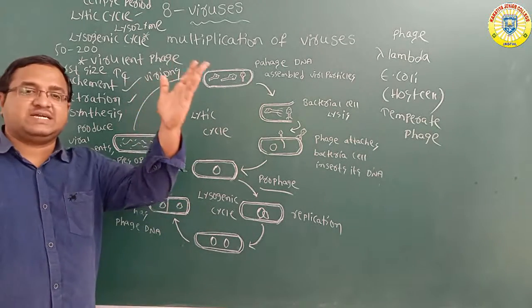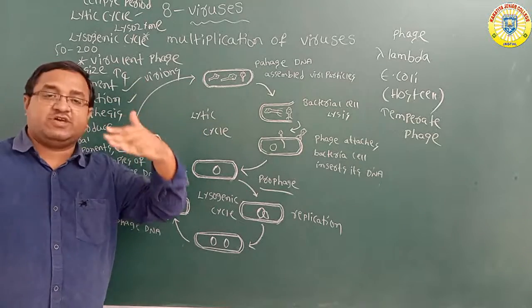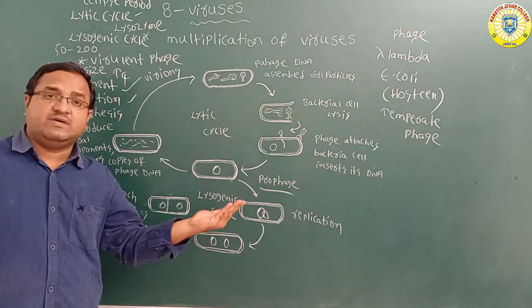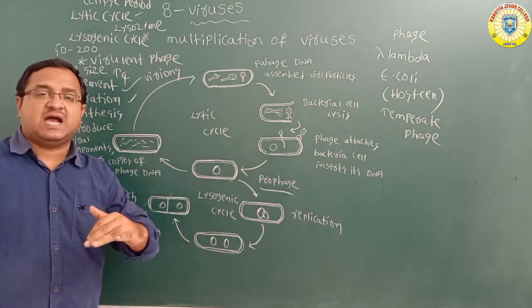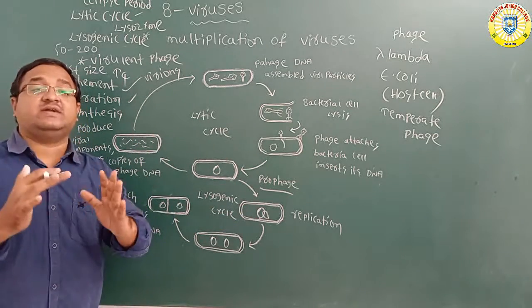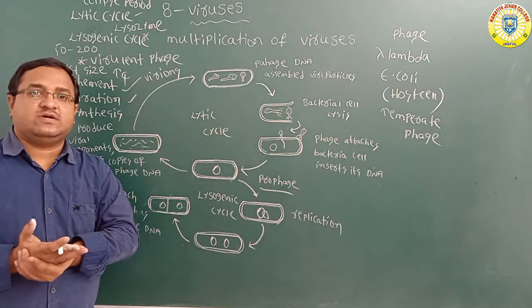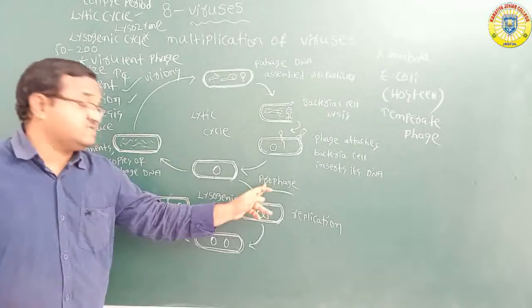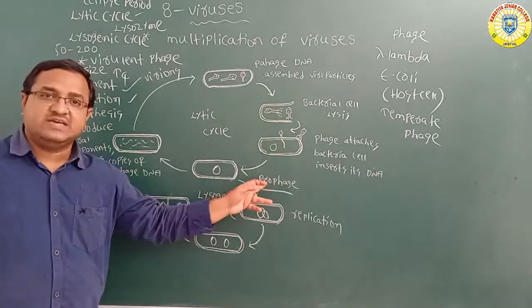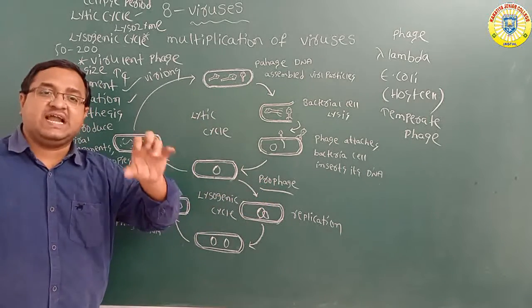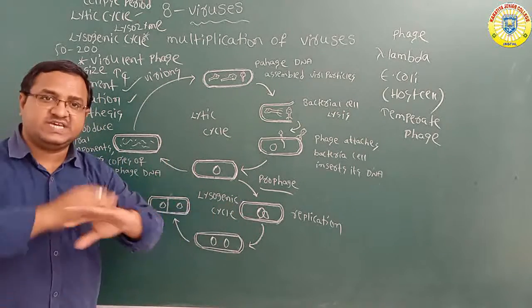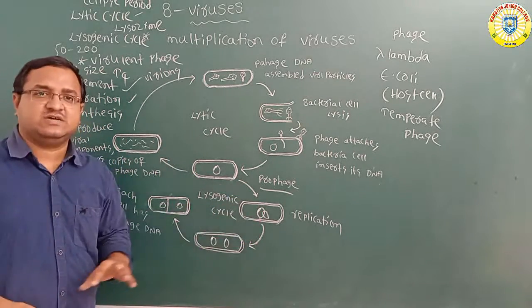Whenever the bacteriophage DNA enters the E. coli, the phage DNA combines with the bacterial circular DNA, becomes a part of it and remains inactive. The inserted phage DNA is called the prophage. When the bacterial DNA replicates, the phage DNA also replicates.